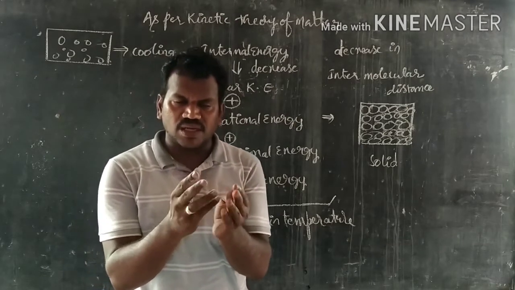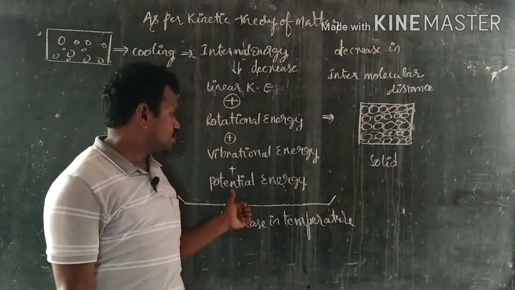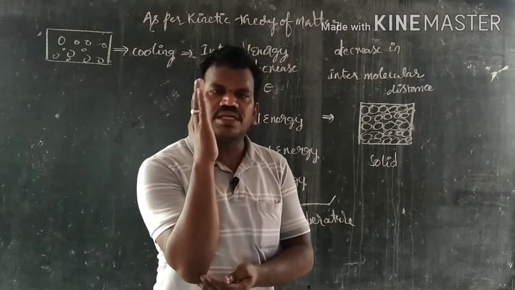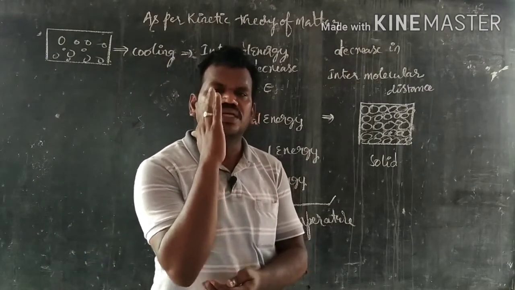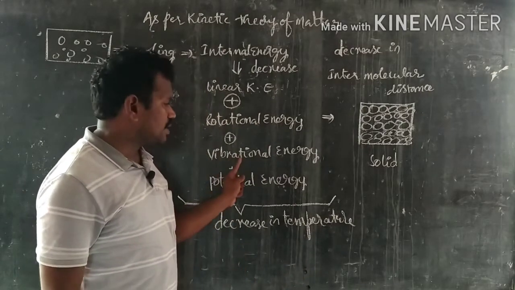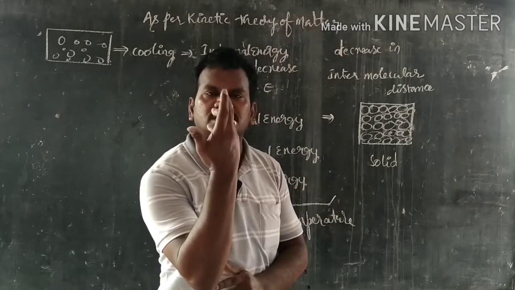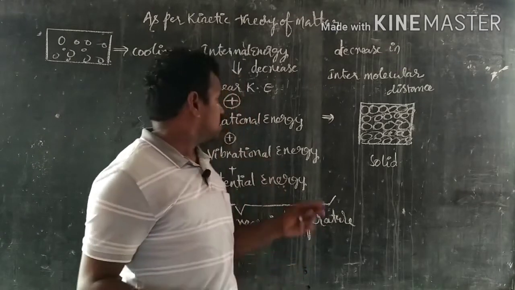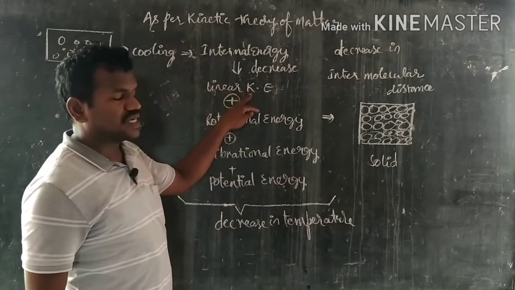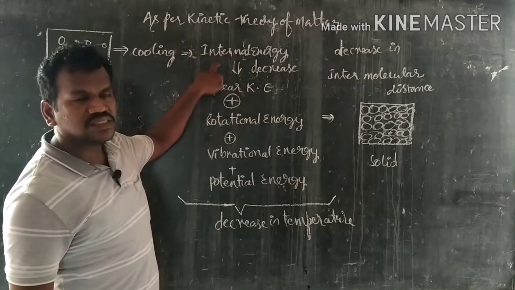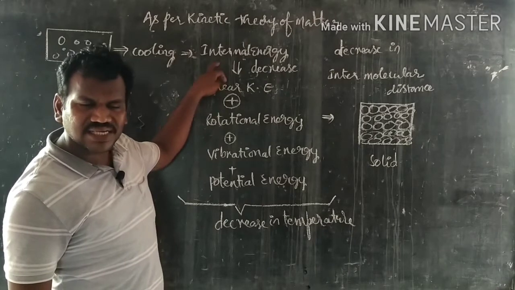The distance between the particles is the cause of potential energy. As the distance decreases, their vibrational energy also gradually decreases, then the rotation, then the linear kinetic energy. This means the total internal energy of the particles gradually decreases.